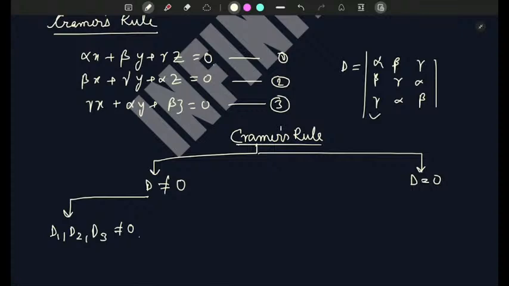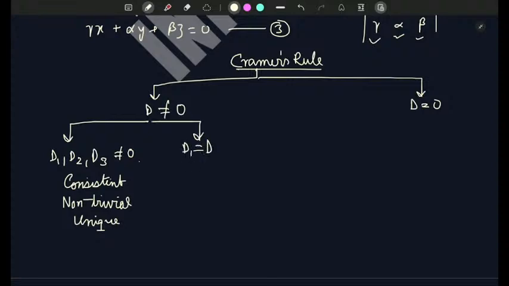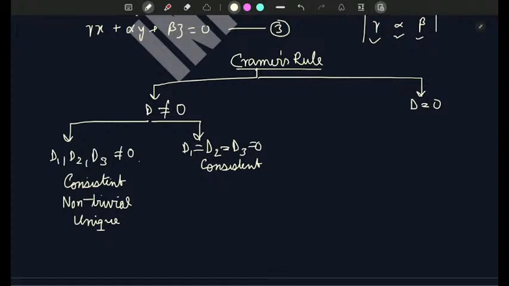So here you will get consistent solution, non-trivial, and unique. Second case, D1 equals D2 equals D3 equals 0. So here also you will get consistent solution and trivial.